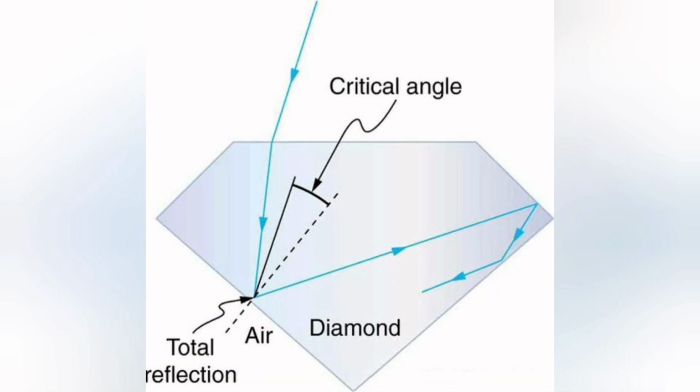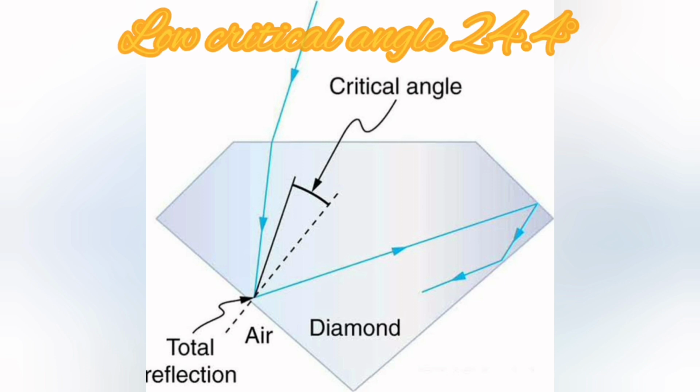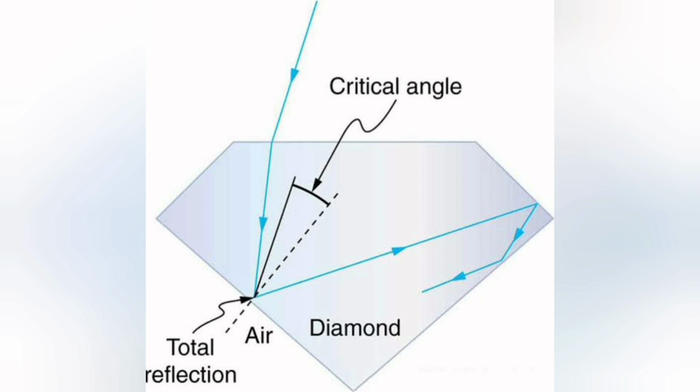We know that a diamond will sparkle grey and white, which we call the brilliance of diamond. When we take a glass and a diamond cut into the same shape, you can observe that the diamond shines more when compared to glass. What would be the reason for this? The reason is the less critical angle of the diamond when compared to glass. Because of this less critical angle, the total internal reflection takes place at a very low angle of incidence.